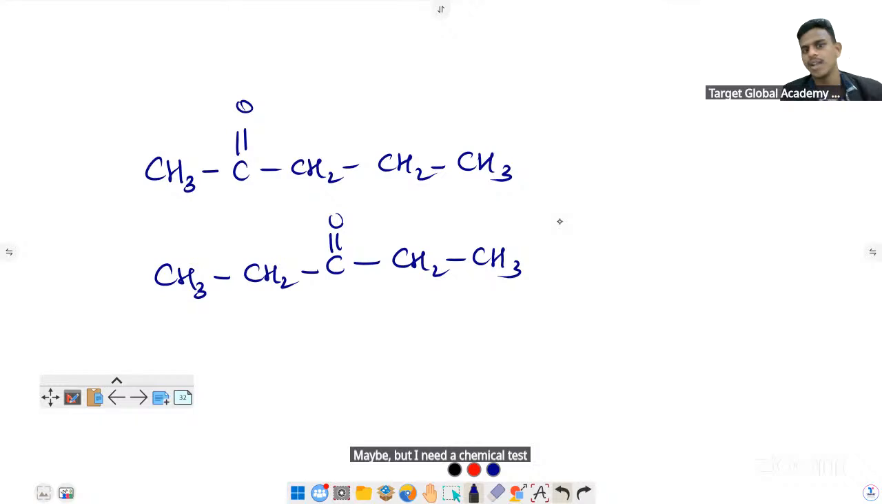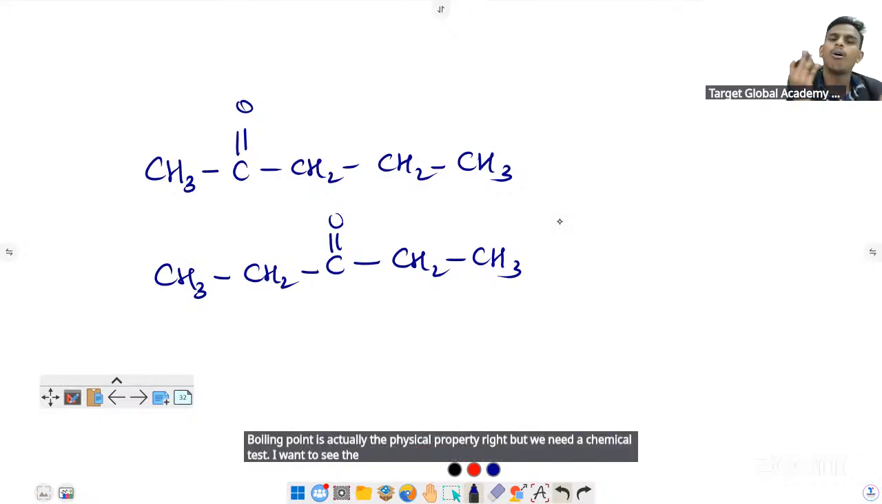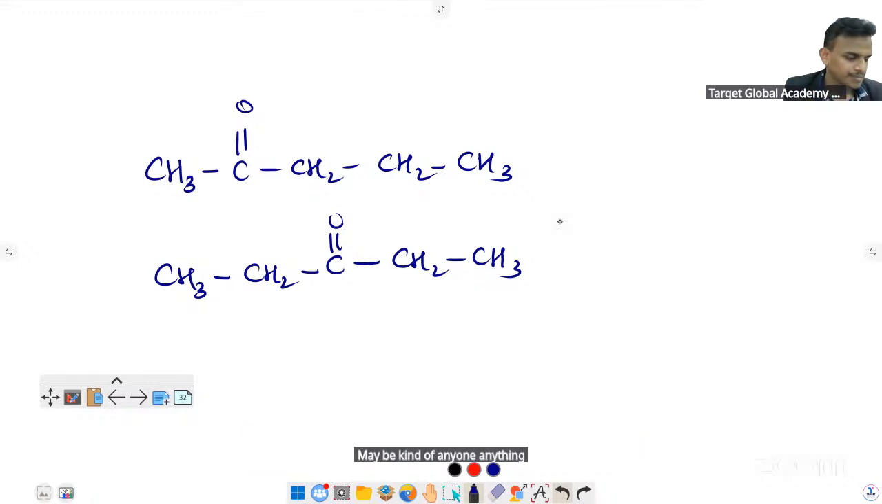Boiling point is actually a physical property, right? But we need a chemical test. I want to see a precipitate or a color change, something like that. How to distinguish? Easy. Anyone? At least guess it. We studied this type of reaction. Aldol condensation?